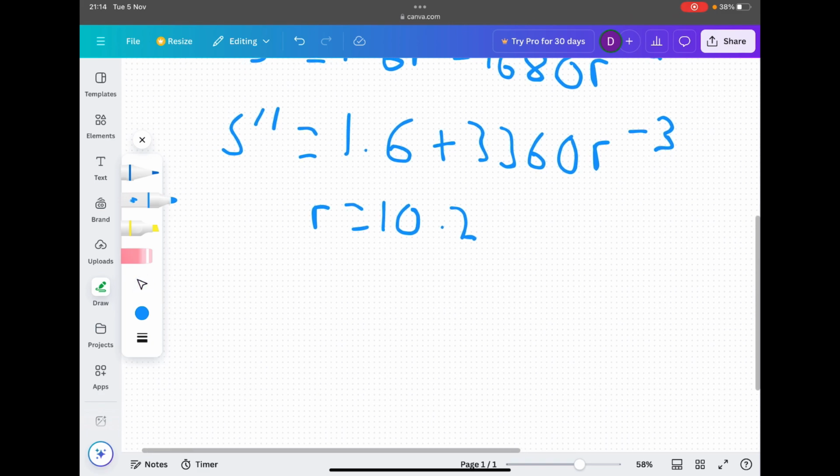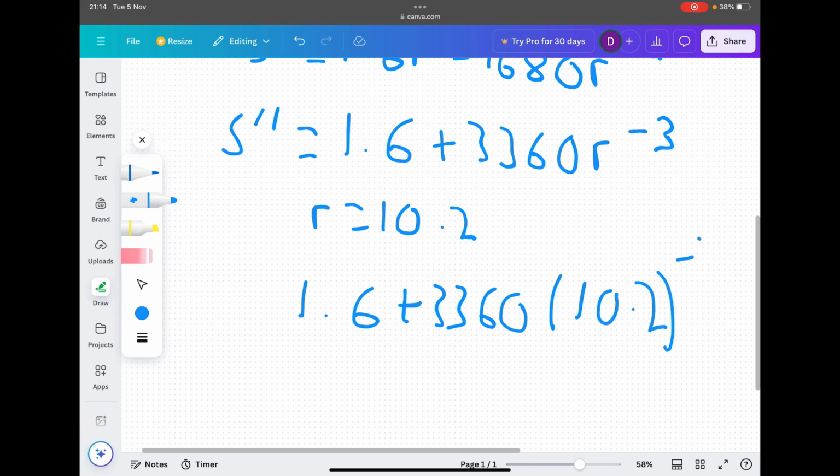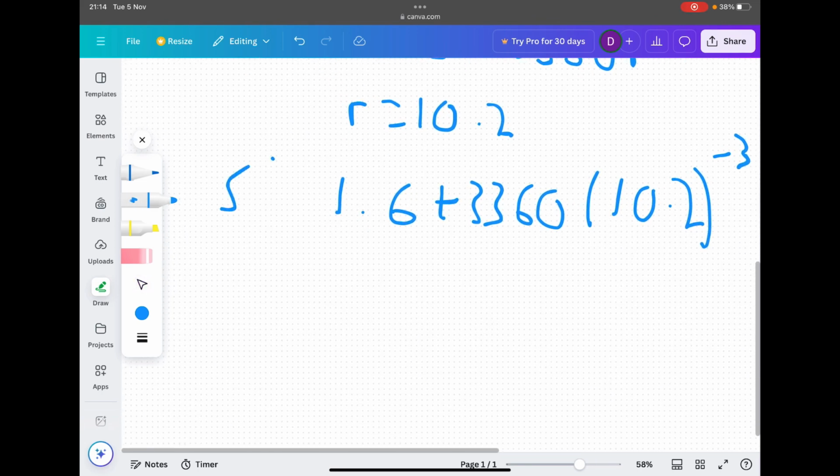So what we'll do is just substitute this 10.2 in for r. So we'll get 1.6 plus 3,360 multiplied by 10.2 to the power of minus 3. And if this is greater than 0, we have a minimum point.